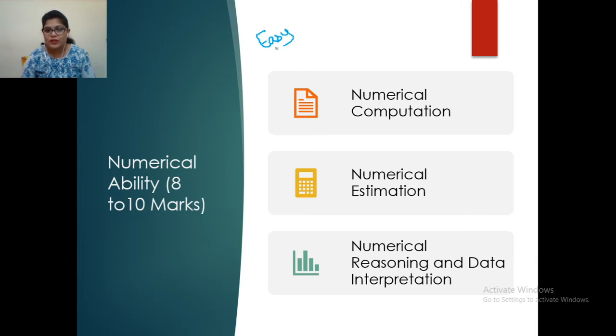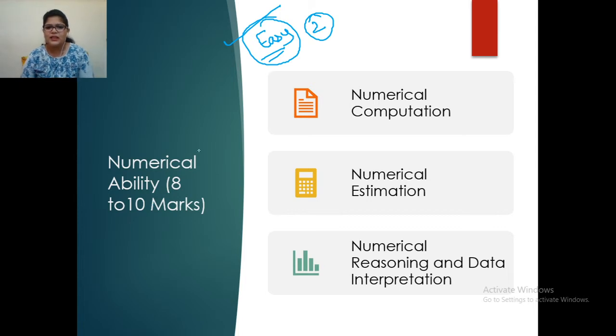Easy ones, you can easily answer this type of questions. Hardly 1 or 2 marks are difficult type questions, but almost all the questions you can attempt here. So if you properly study numerical ability, 8 to 10 marks are yours, definitely. At least a minimum of 6 marks you can definitely get from this numerical ability part.